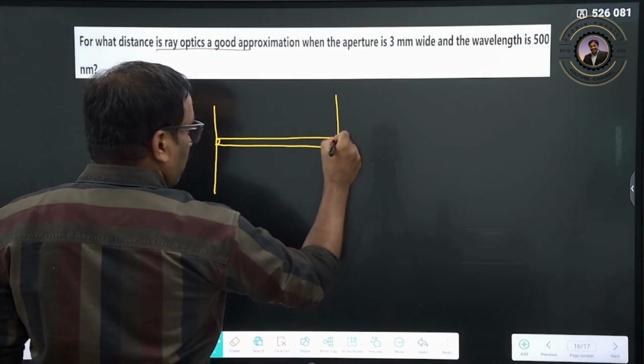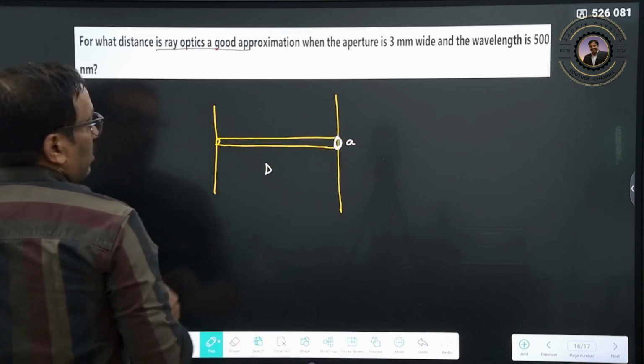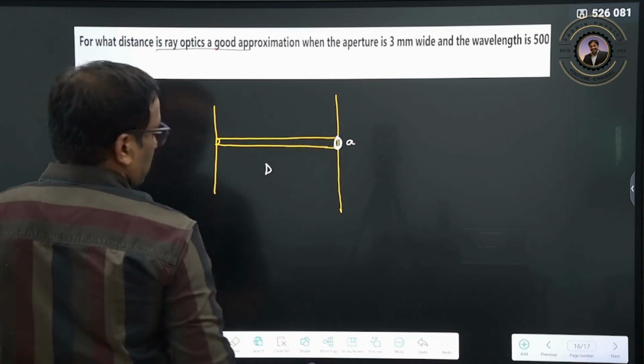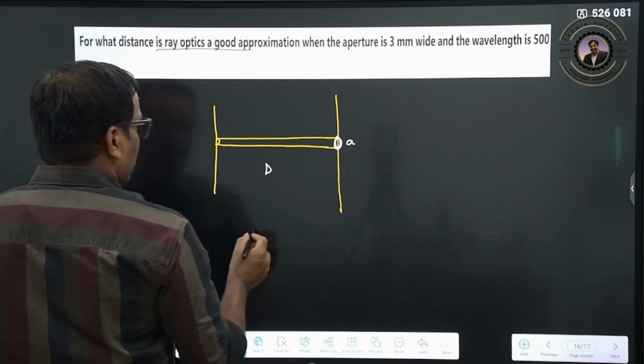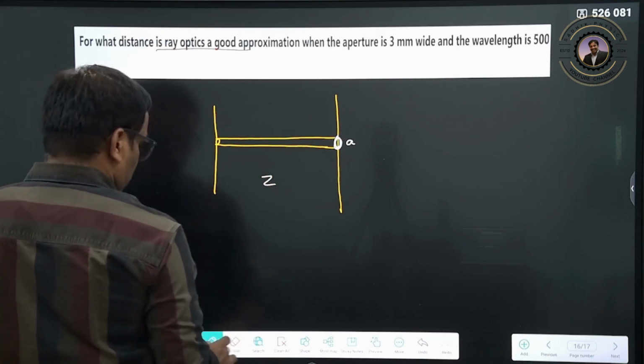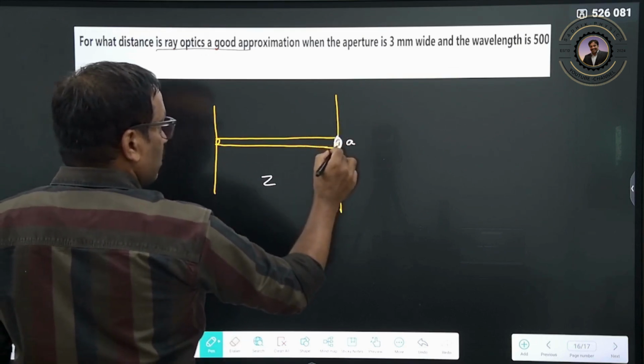This distance is d, and I can rewrite it as z. So z is up to what distance? Clear?